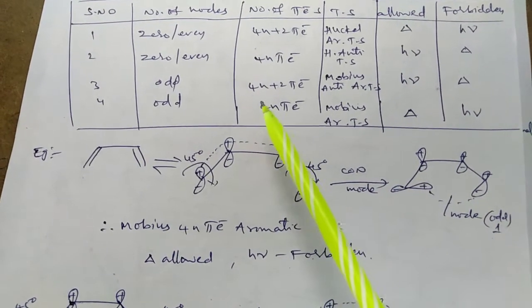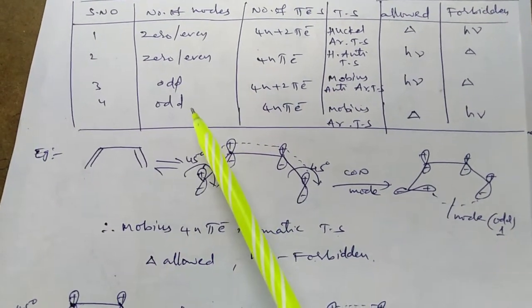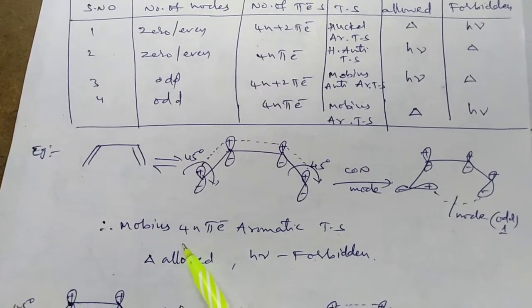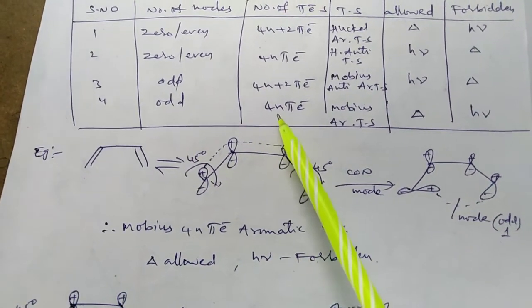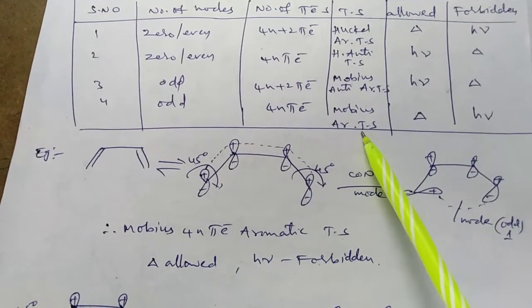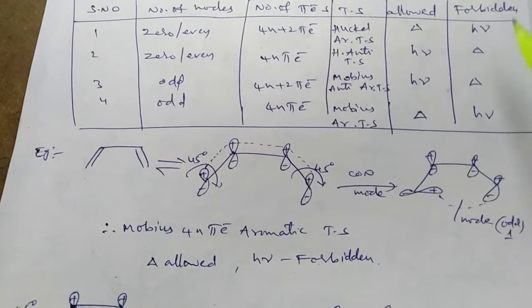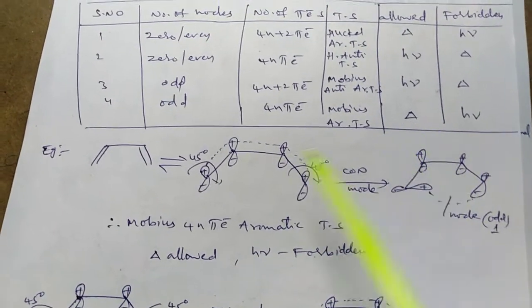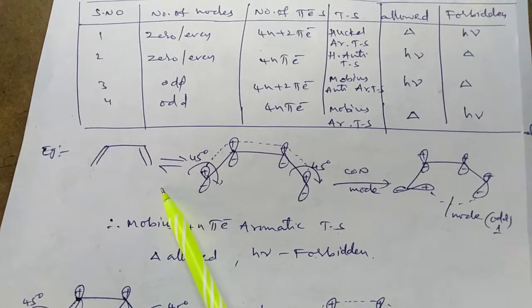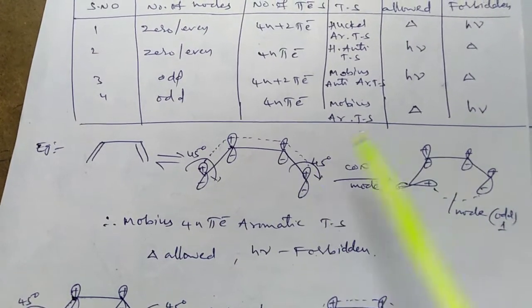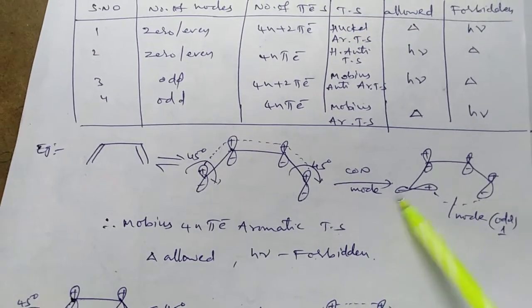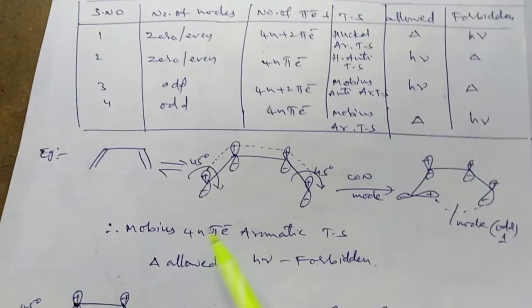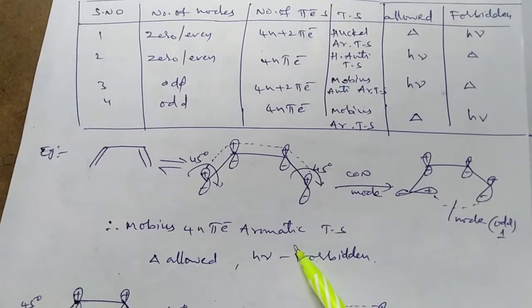Odd number means the third or fourth case: Mobius 4n system, aromatic transition state, thermally allowed, photochemically forbidden. According to the above table, the psi1 molecular orbital of 1,3-butadiene in conrotation has one node, so it is a Mobius aromatic transition state, thermally allowed